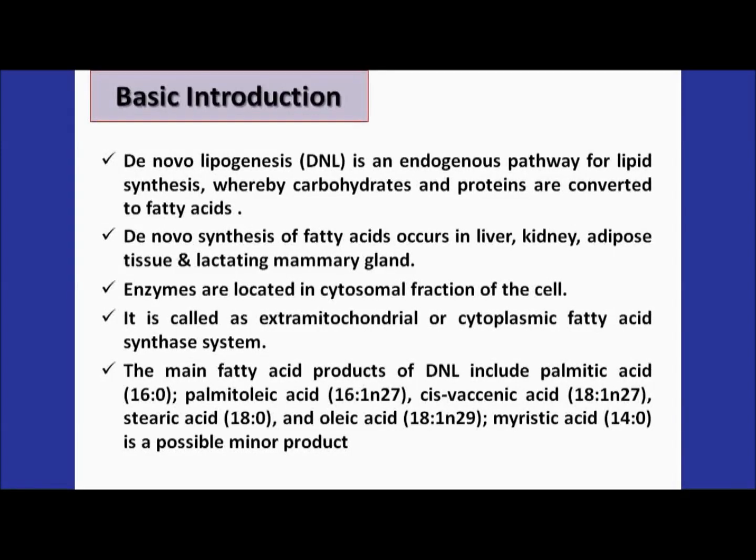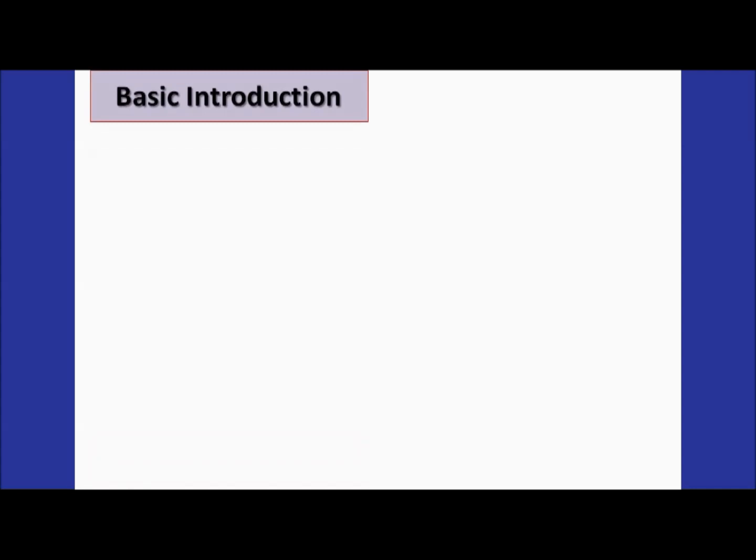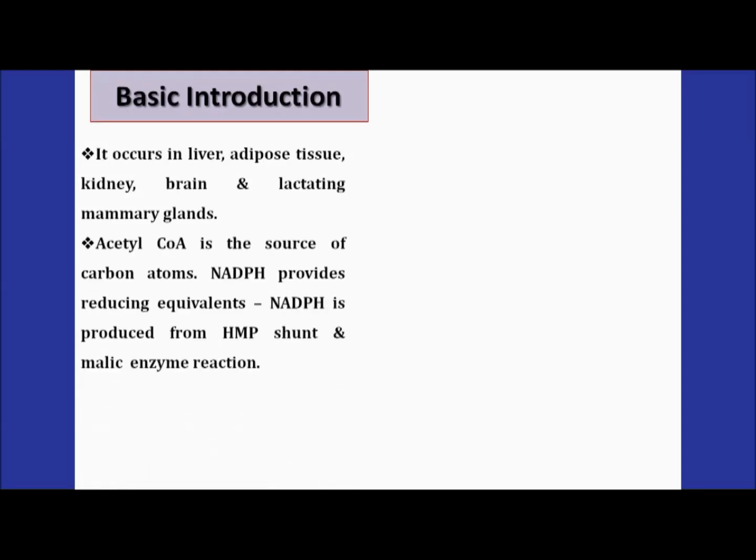Now there are many products which are produced from the process of DNL, but basically in the human body we get palmitic acid, palmitoleic acid, cis-vaccenic acid, stearic acid, oleic acid, etc. Again, I am repeating the same thing: it basically occurs in the liver, adipose tissue, kidney, brain, and lactating mammary glands, right?